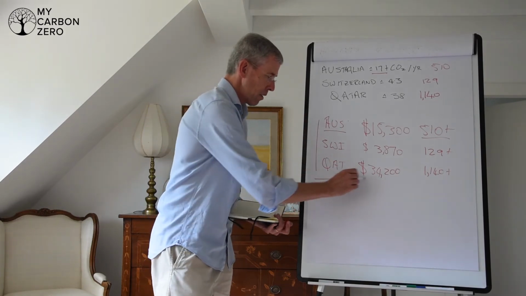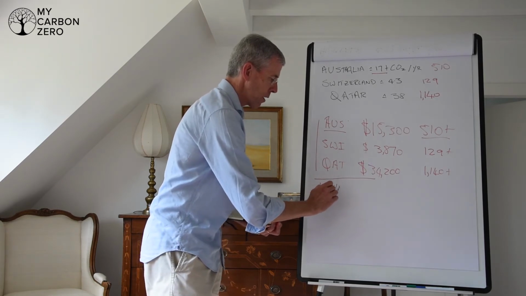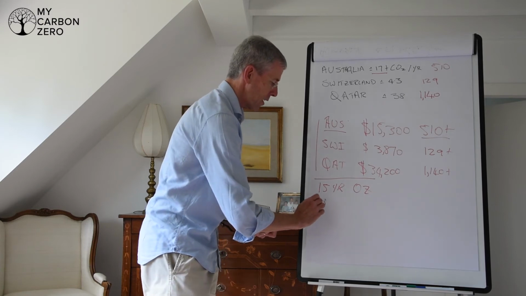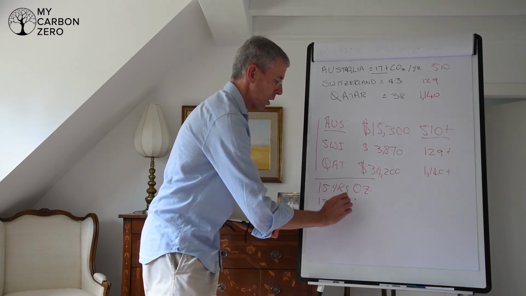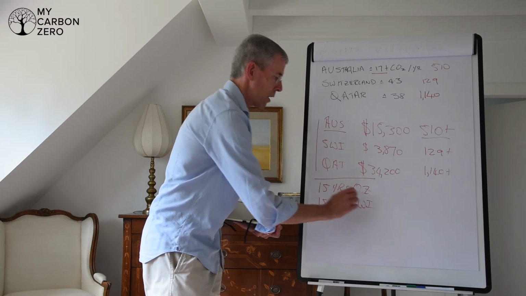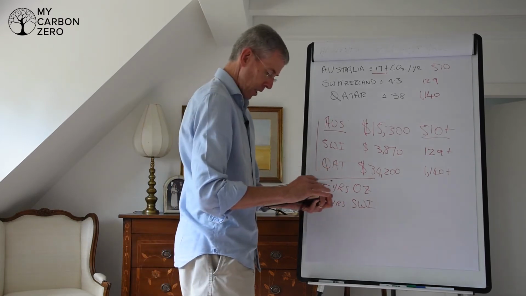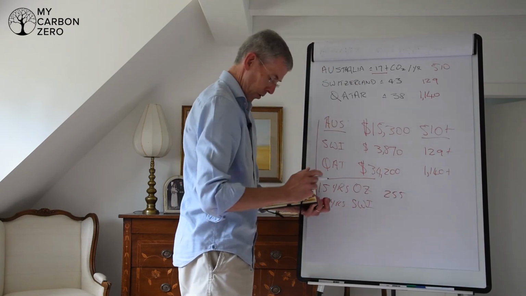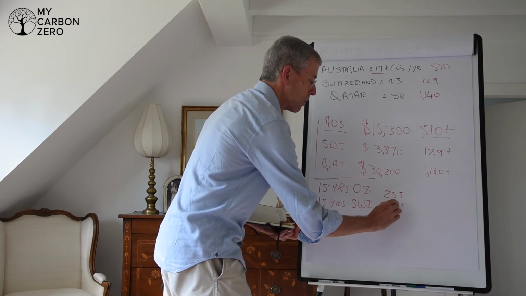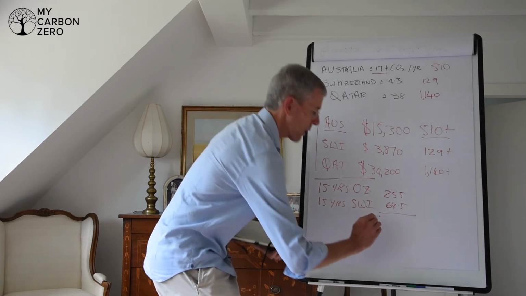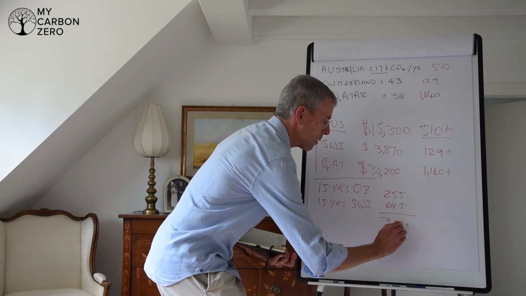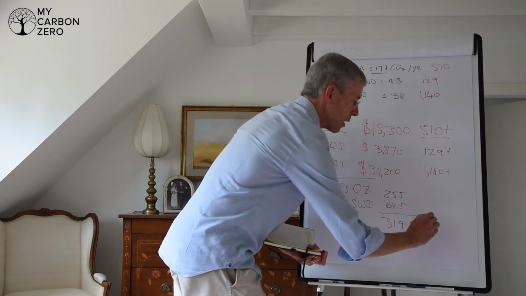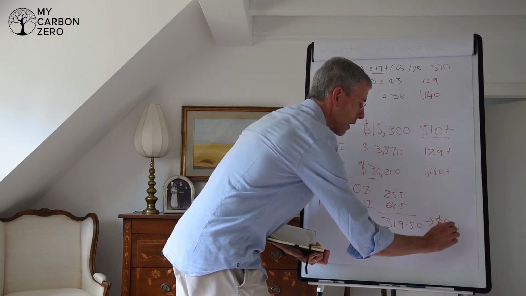What if you lived 15 years of your life in Australia, in Oz as we call it, and 15 years of your life in Switzerland? So 15 years at 17 means 255. 15 years at 4.3 means 64.5. So your total emissions would be 319.5, and your total bill would be 9,585.